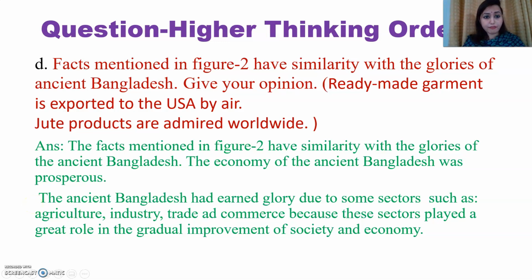Now see, facts mentioned in figure 2 have similarity with the glories of ancient Bangladesh. Give your opinion. Here I have mentioned what was there in figure 2. In figure 2, ready-made garments is exported to the USA by air. Jute products are admired worldwide. Now, facts mentioned in figure 2 have similarity with the glories of ancient Bangladesh. You will have to show the similarities, such as how ready-made garment is exported to abroad countries, and jute products are admired. Now you will have to show the similarity.